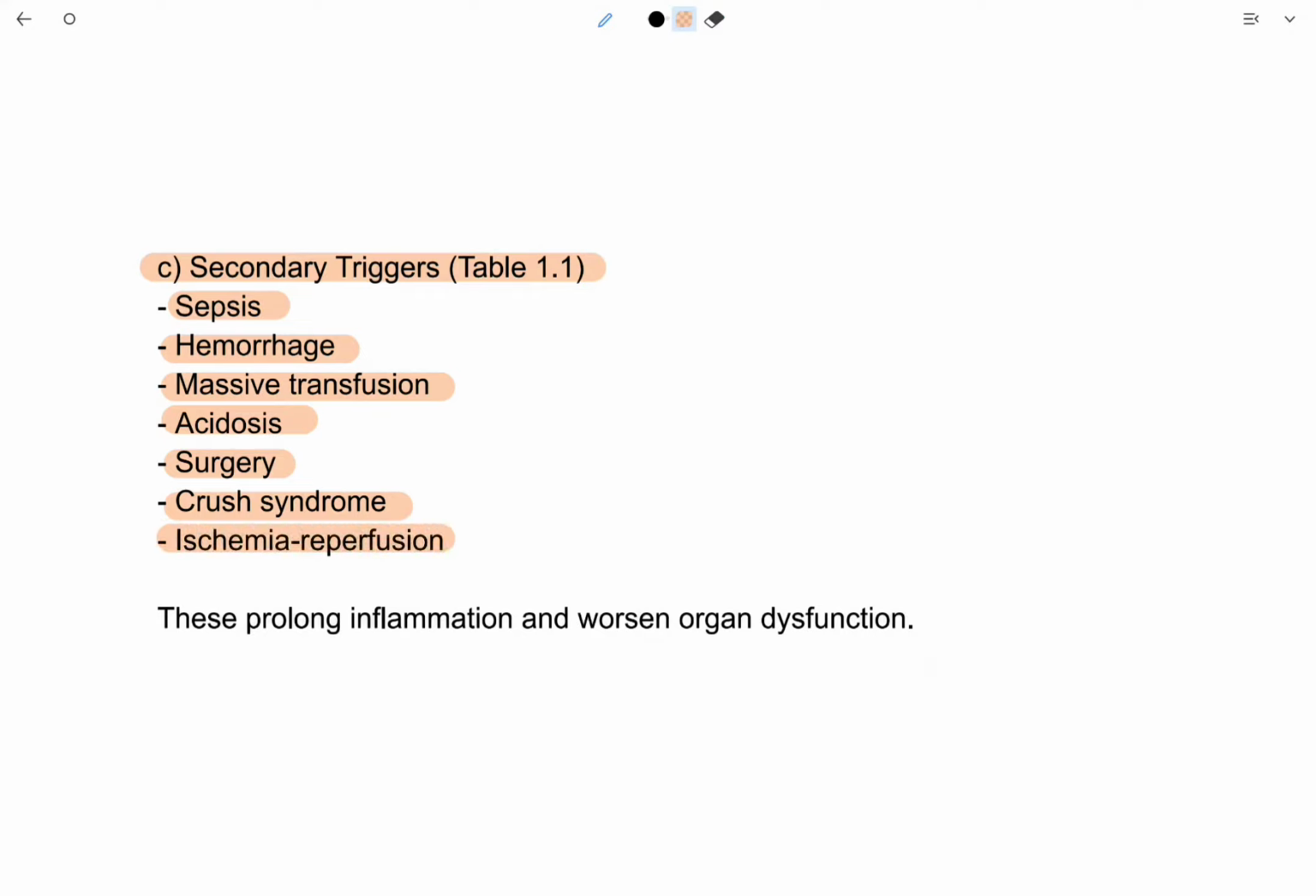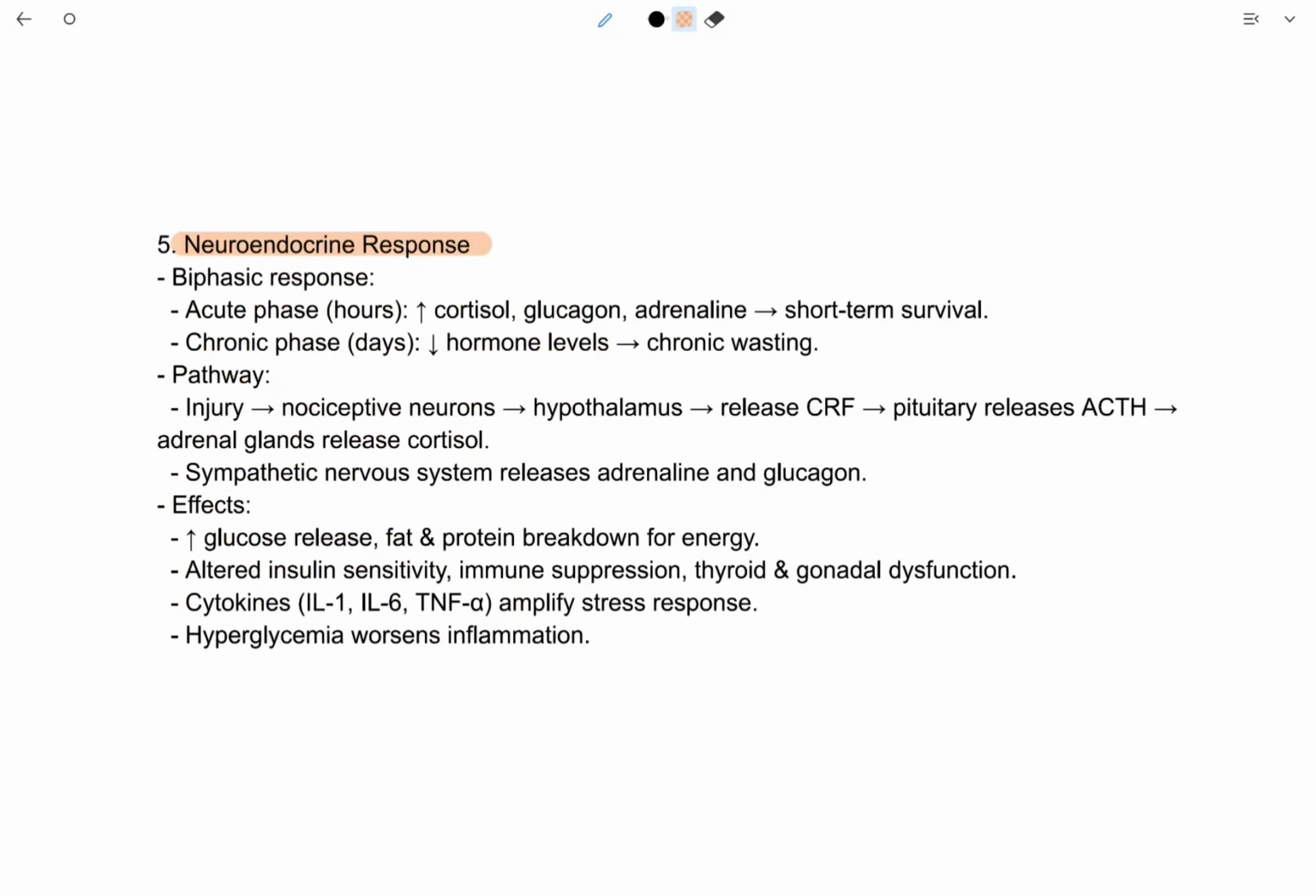Ischemia, reperfusion. So ischemia is loss of blood supply, and when we restore blood supply, or reperfusion, it is also a secondary trigger. These prolong inflammation and worsen organ dysfunction. Neuroendocrine response is a biphasic response, like it has two phases. One is the acute phase that is up to hours, and another is the chronic phase that takes days.